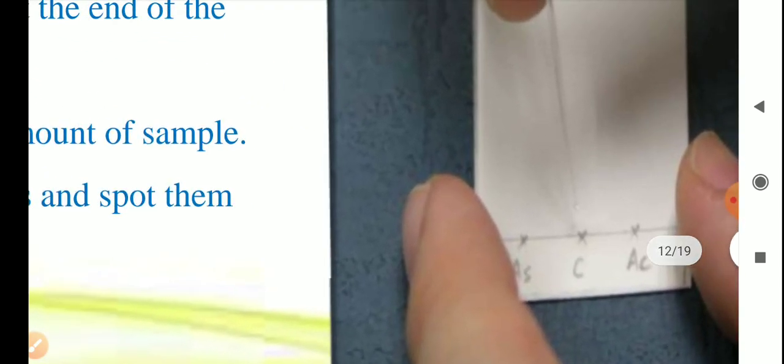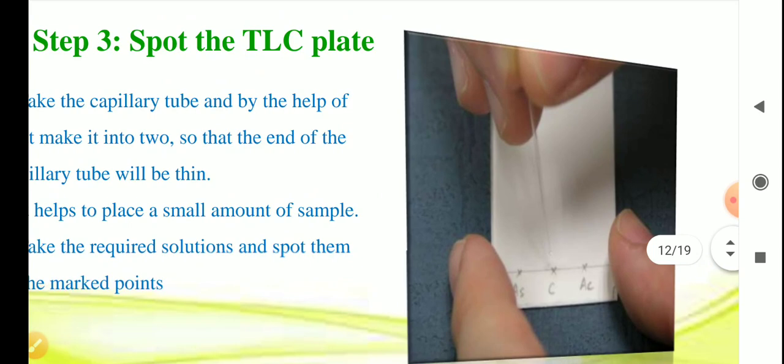First you have to draw a straight line with a graphite pencil, then put a very small amount of the compound. The compound is first dissolved in an organic solvent, then you take a very thin capillary, and a drop of the compound is dotted at different positions. So this is the way of sampling.